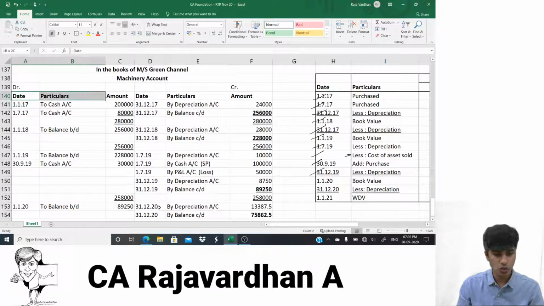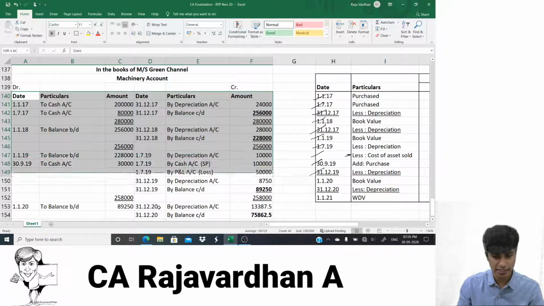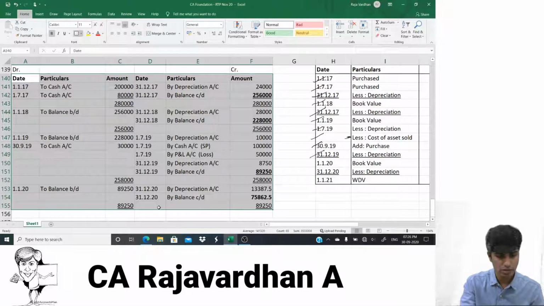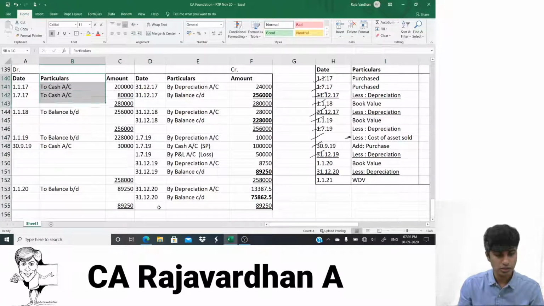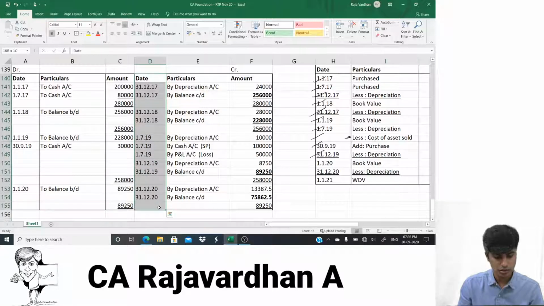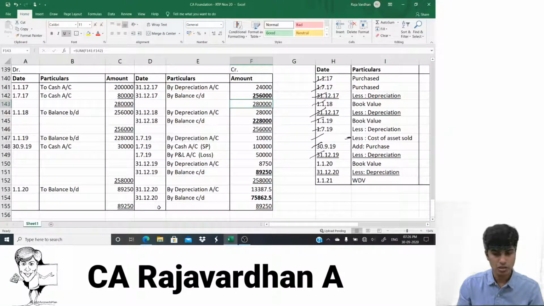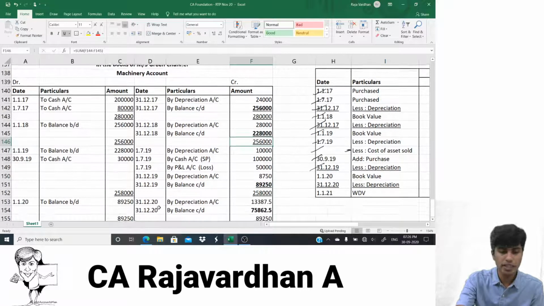I'll just draw a box so that you guys can see it really nice. If you have to draw lines and all, it should be something like this. So this is how your machinery account will look when you do it in the examination.